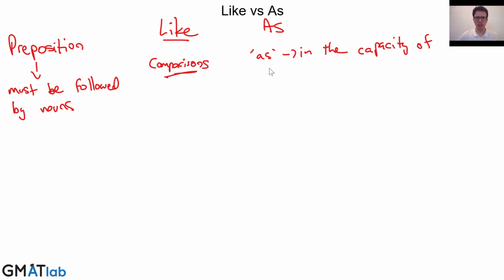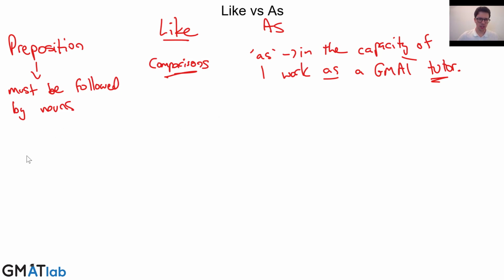So when we say in the capacity of, we might say I work as a GMAT tutor. And so that's a perfectly legitimate use of as. We're following with the noun, the tutor, and so this works perfectly fine. That's using as a preposition.